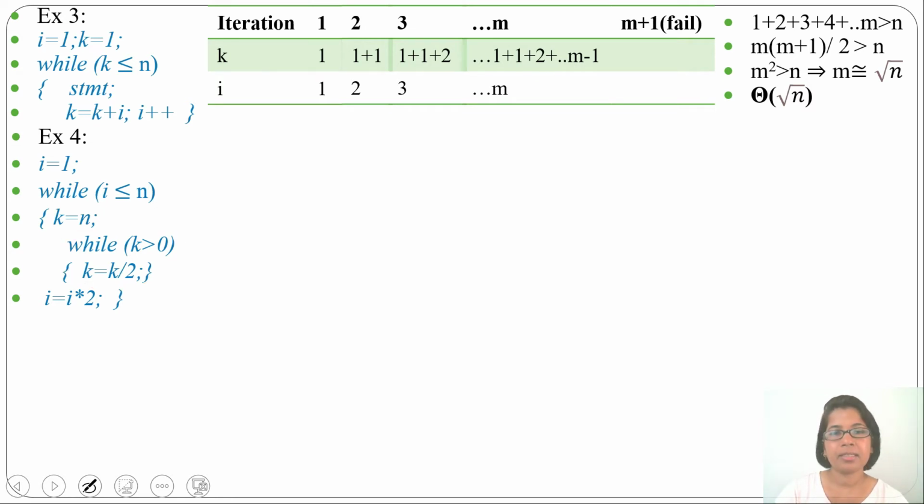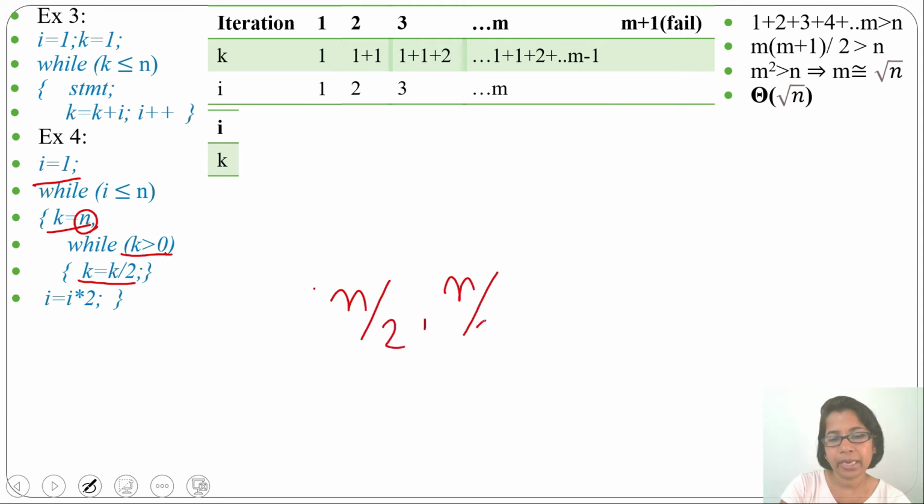Let me analyze this. I'll take two variables, one for i and another for k. i is initialized as 1 and k is initialized as n. So for the first iteration, when the i value is 1, the k value will be n. Then it will check whether k is greater than 0. Yes, n is greater than 0. So k will be k by 2, meaning n divided by 2. Next time it will be n by 2 divided by 2, so n by 2 square. Like this it will continue till it is n by n, or you can say till it is 1.